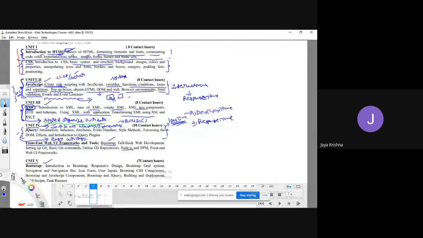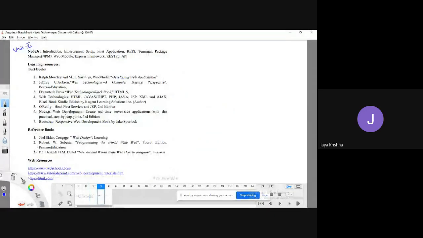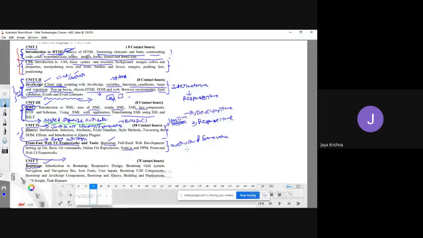In the front-end web UI frameworks of the second part of the fourth unit, I am going to give a clear-cut overview of frameworks, and in the coming 15 and 16 I will go in depth about these frameworks. That is, 15 is the framework and 16 is Node.js. That is why I will go for an overview here, and in-depth there.